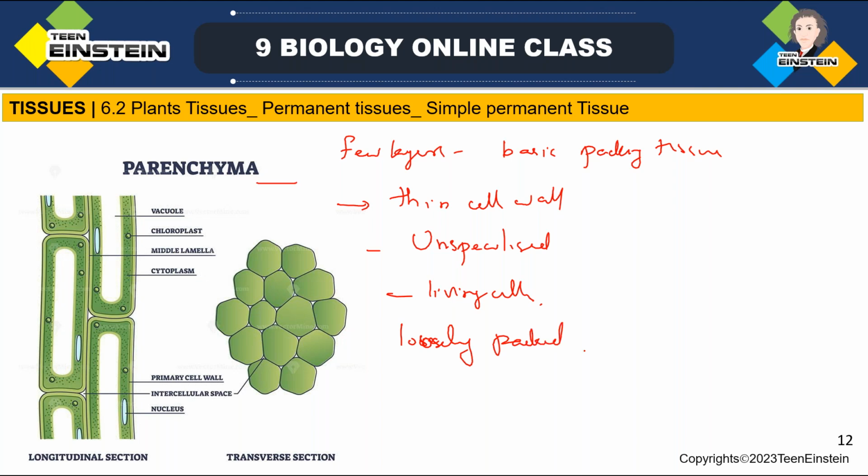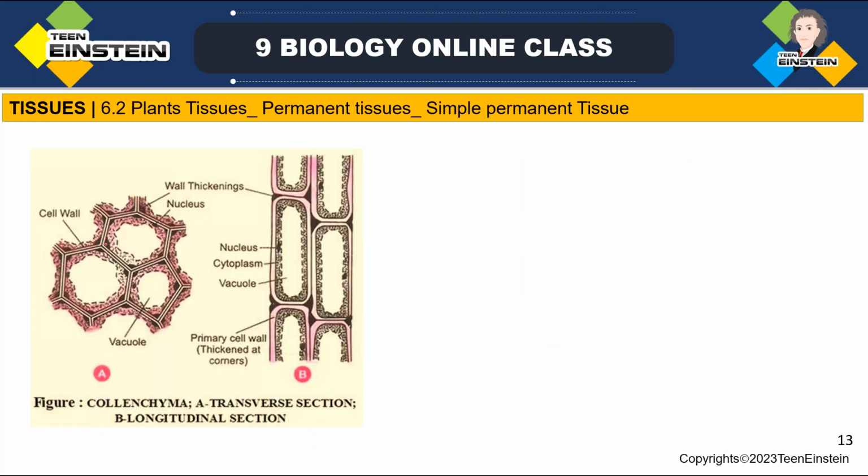Loosely packed cells are there. And here you can see intercellular space that is present in the cells which are found in this tissue. In between those cells you can see intercellular space. When you enlarge that portion you can see intercellular space. See here. Okay, so that's about parenchyma.